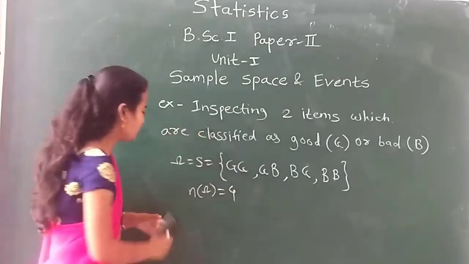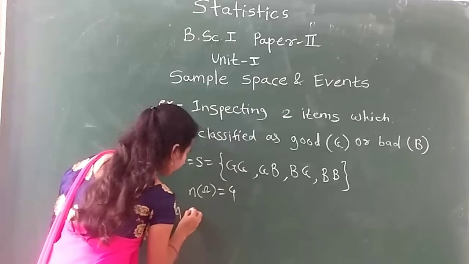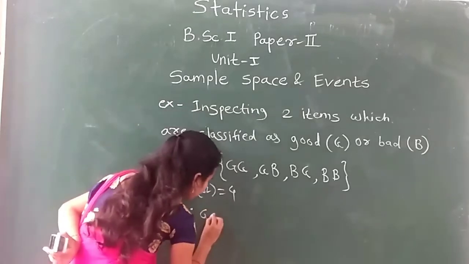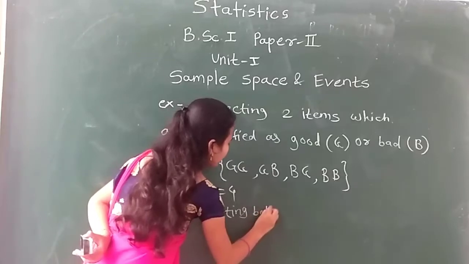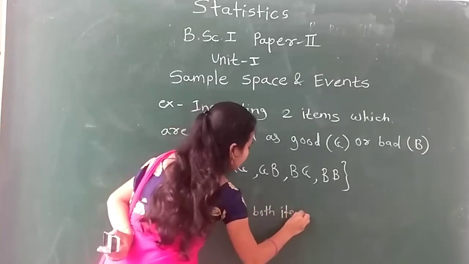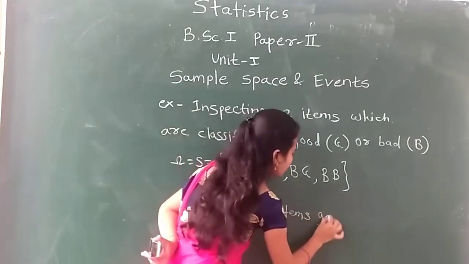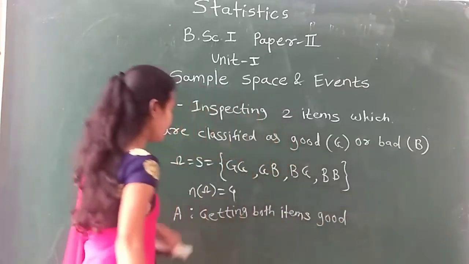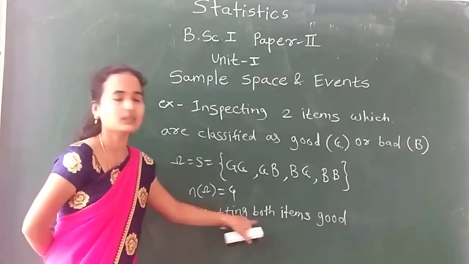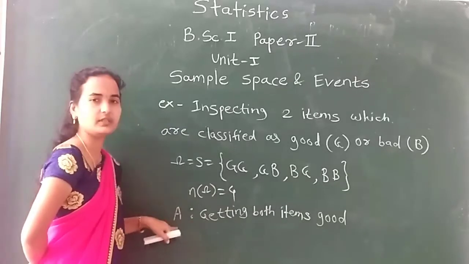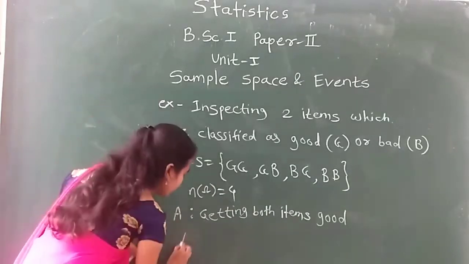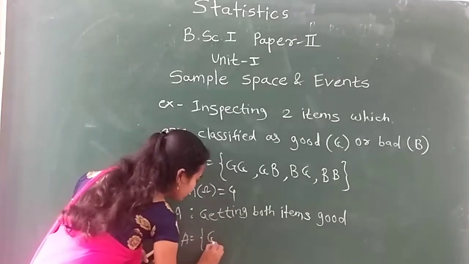Now define the event A as getting both items good. So what are the possible values of A? A is equal to both items are good.